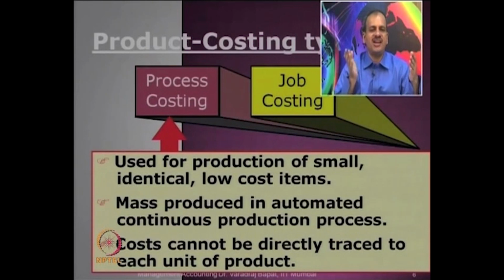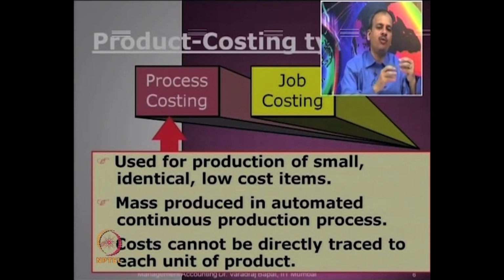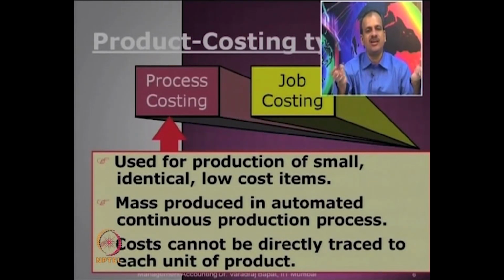In large production like steel, can you identify for which customer you are making steel? No, it is being made through a continuous process. Same way in refining or FMCG, say you are making soaps. Can you identify this soap is for which customer?